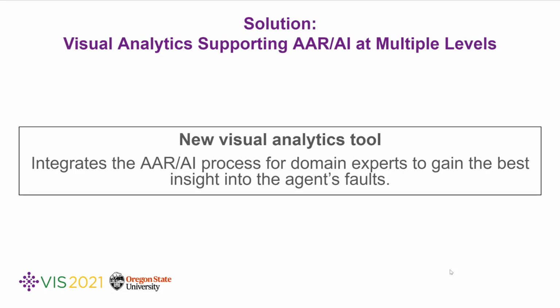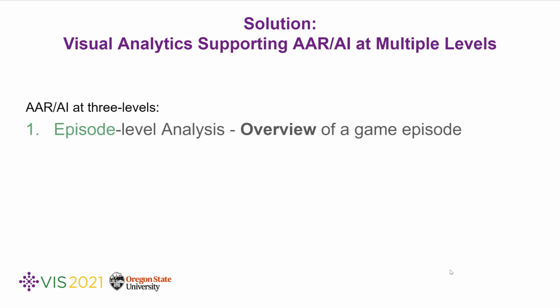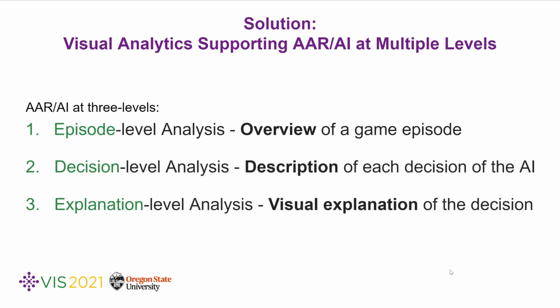We designed and developed a new visual analytics tool that integrates the R5 process for domain experts to gain the best insight into the agent's faults. Specifically, we augment the R5 process to be performed at three levels of granularity: episode level, decision level, and explanation level, such that users first explore the entire episode level, then determine which decisions to analyze, and then dive into detailed analysis of individual decisions with explanations. I will show you how our tool supports the three-level R5 process using the StarCraft domain I introduced earlier.